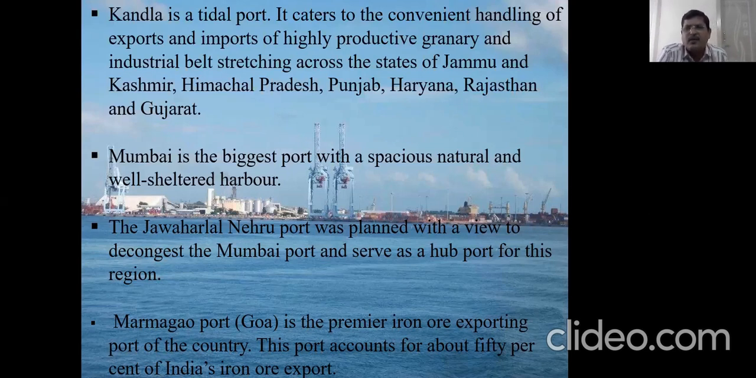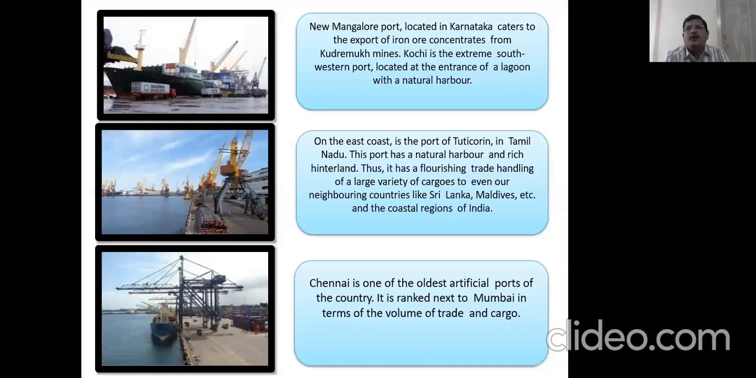Then Marmagao port of Goa is the premier iron ore exporting port of the country. This port accounts for about 50% of India's iron ore export. New Mangalore port, located in Karnataka, caters to export of iron ore concentrates from Kudremukh mines. Kochi is the extreme southwestern port located at the entrance of a lagoon with a natural harbour. On the east coast is the port of Tuticorin in Tamil Nadu. This port has a natural harbour and rich hinterlands.